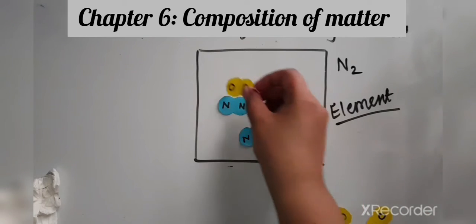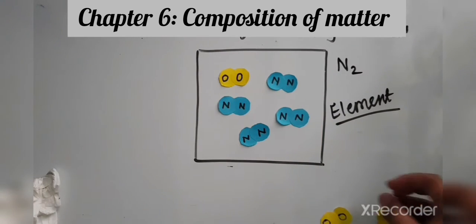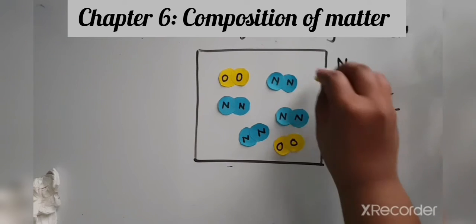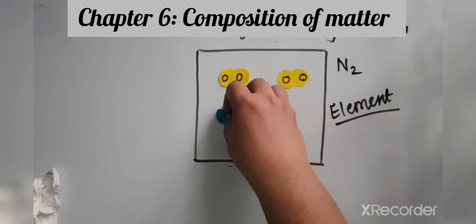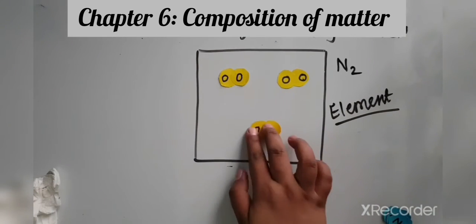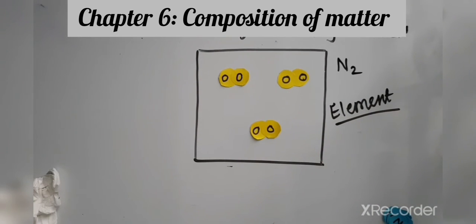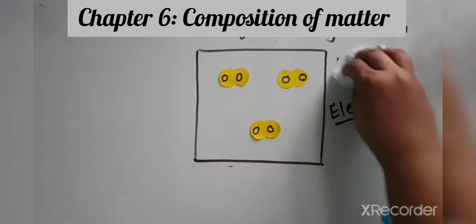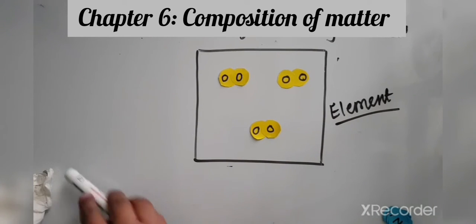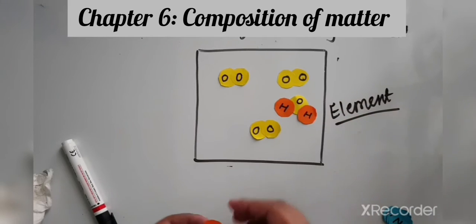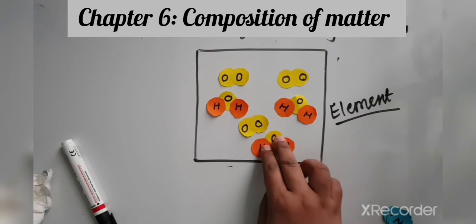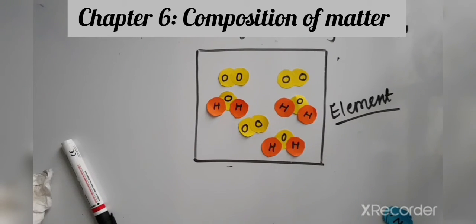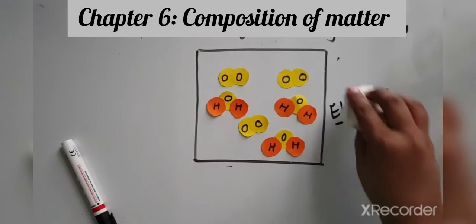Instead of removing this oxygen, suppose I remove the nitrogen. What is left over here? Only oxygen is left. So as only oxygen is left, this will also be what? An element. Suppose we add a water molecule here. If we add the water molecule, is it an element now? No, it will not remain an element now.